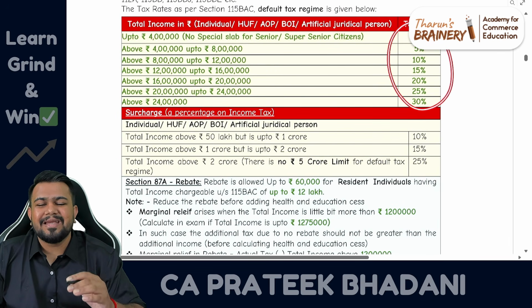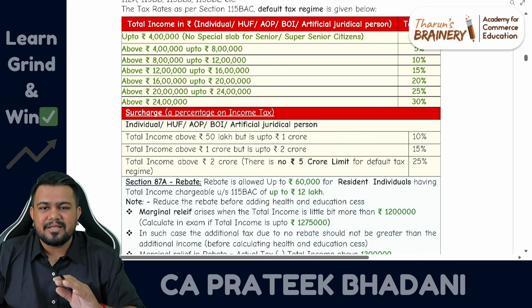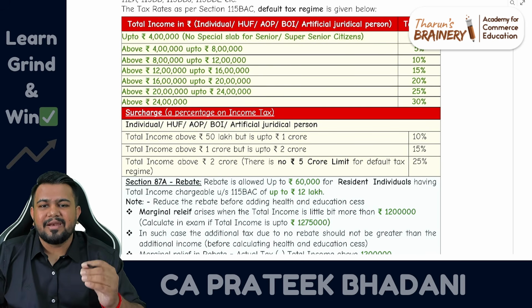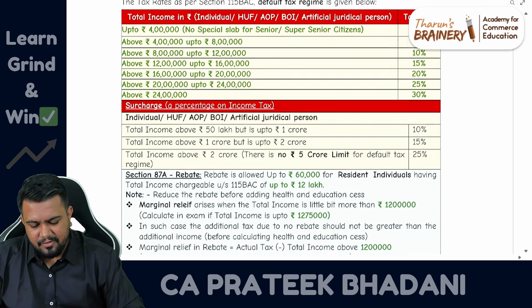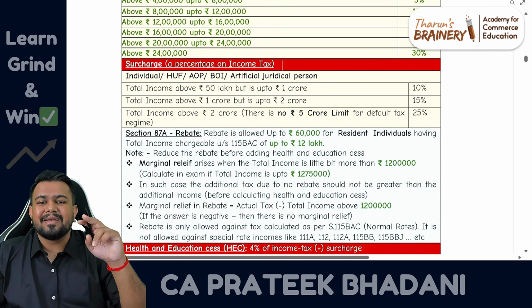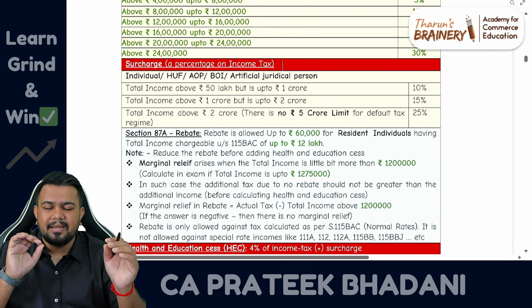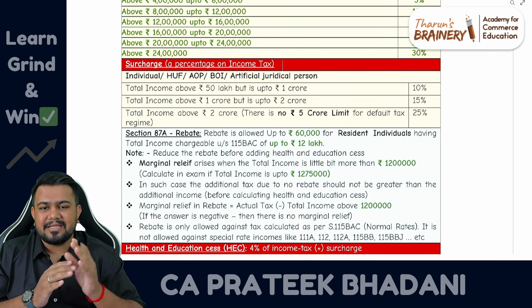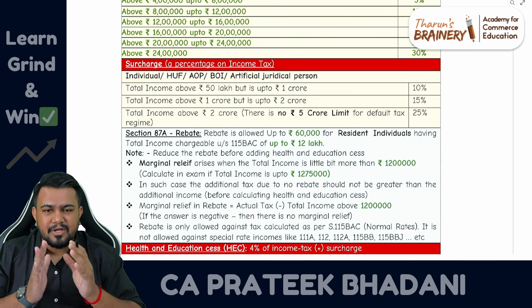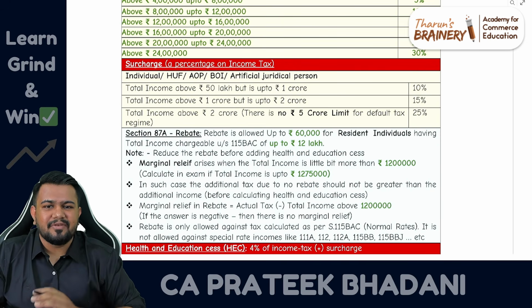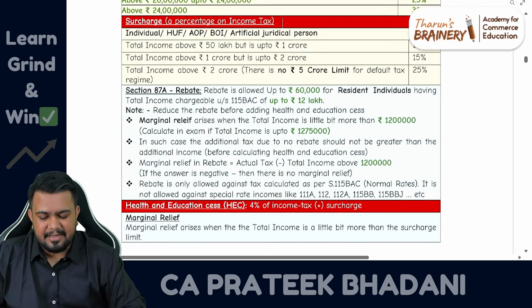Fine, 115BAC tax rates, but the rebate is not available against other special tax rates like 111A, 112A, 112, etc. For that, rebate will not be available. But in the old tax regime, the rebate is only not available against 112A income. Against all other special tax rates also rebate is available. So this discussion I have done in that separate video. Please watch that video. Definitely you will get some clarity.